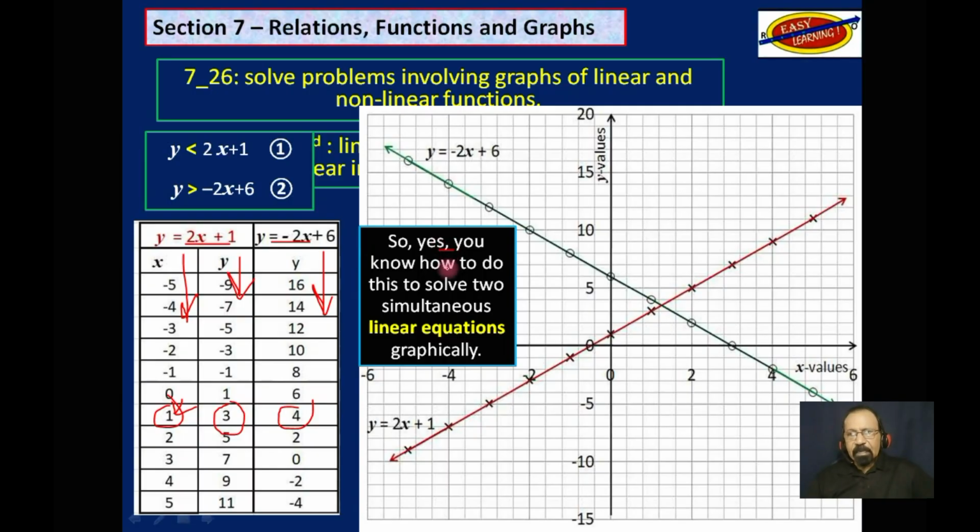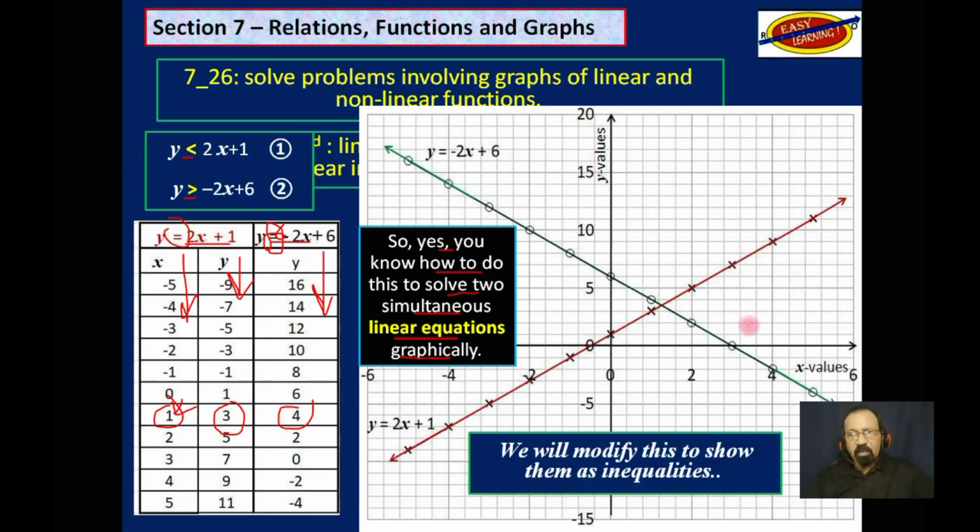So yes, you know how to solve these two simultaneous linear equations graphically if they were equations. But we are not dealing with equations here. We are dealing with inequalities. So we have to adjust those lines to make them non-solid lines. It will be broken lines, dashed lines. And then we have to choose one side of each one.